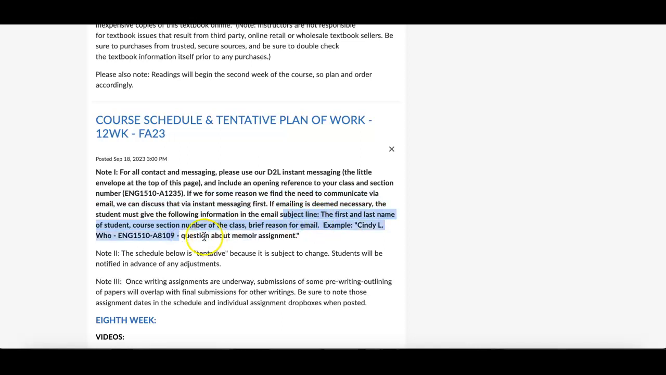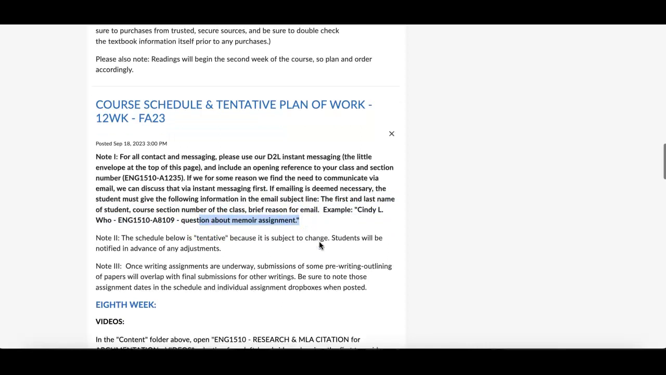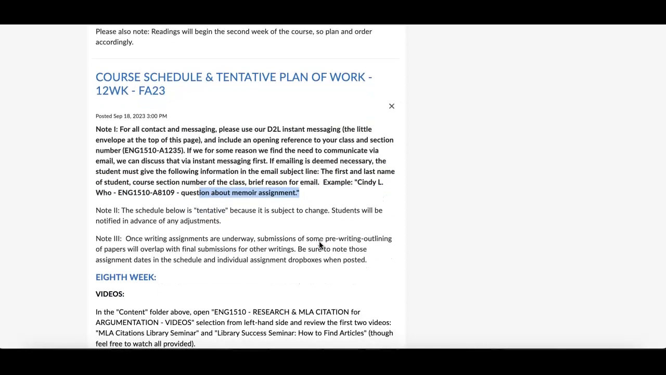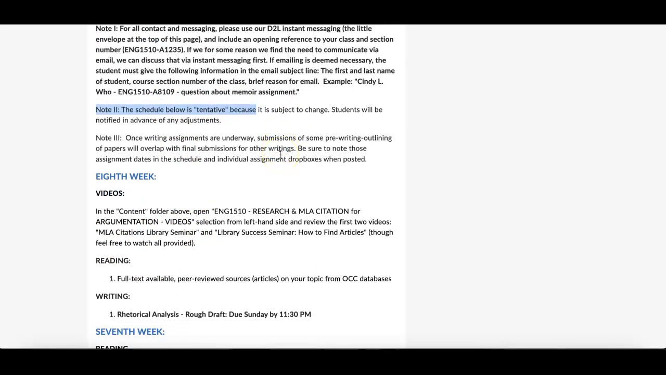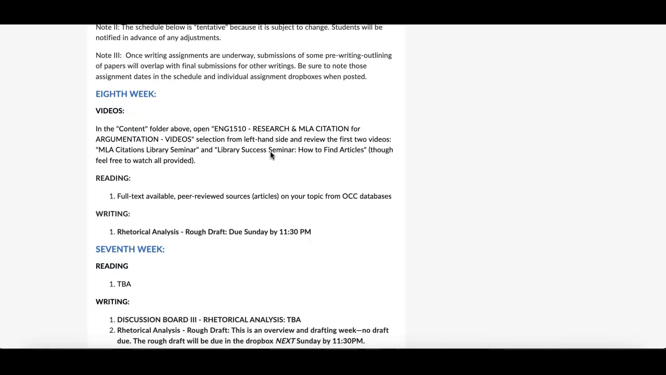Okay? Short statement about what the question is, so I'm clear that this is something for an assignment file for class. Schedule below here on the course schedule, it's tentative because it's subject to change. I wouldn't change anything without notifying students. Once writing assignments are underway, there is the possibility of an overlap between a final submission of one assignment and the starting or summary outline of the next. That can happen right around week 7 and 8 when we start researching. We'll deal with that when we get there.